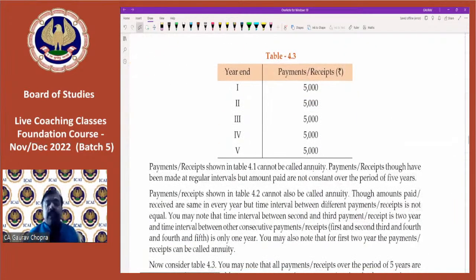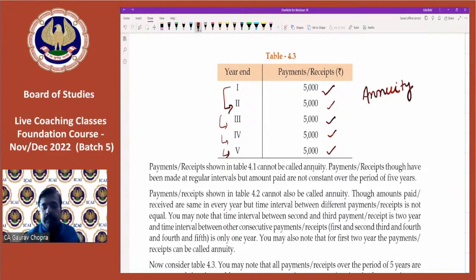So in table number 4.3, again we can check the gap is the same, 1, 2, 3, 4, and then 5. Every year we are paying. And this time the amount is also the same. That means this is known as annuity. So first of all, we have understood the meaning of the term annuity.